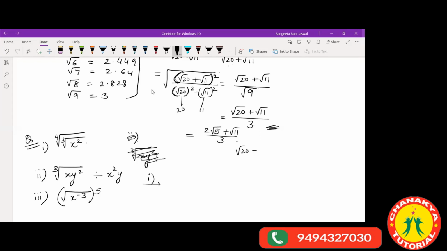Okay, let's do this. So fourth root of cube root of x squared. So how do we do that? Let's take the x squared part. Whatever we are given inside the root part is x squared. Then above that we have root over 3. So root over 3 can be written as 1 by 3 like this. And 1 by 4 can further be written like this.